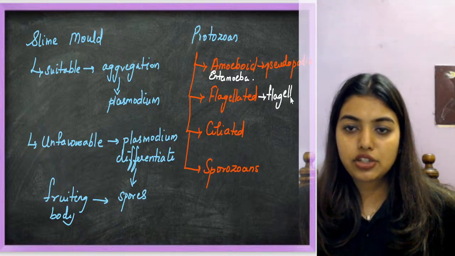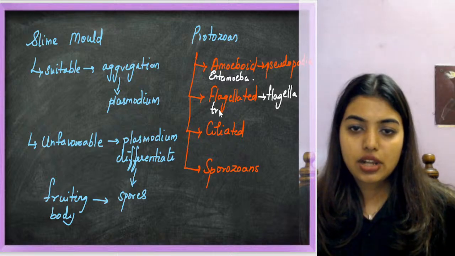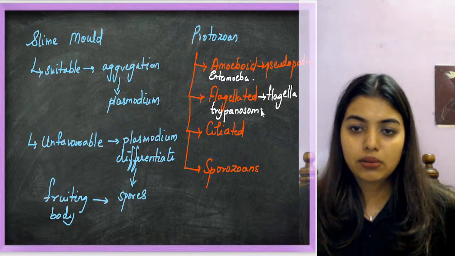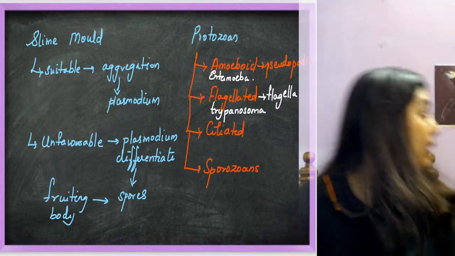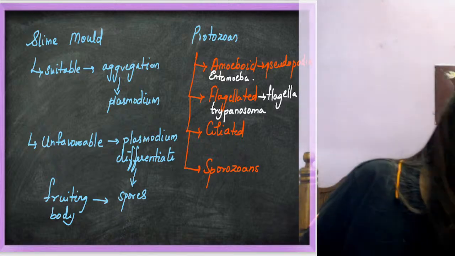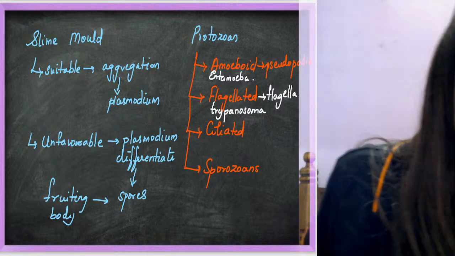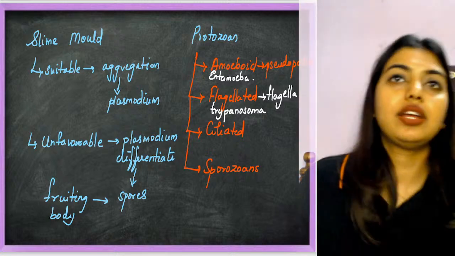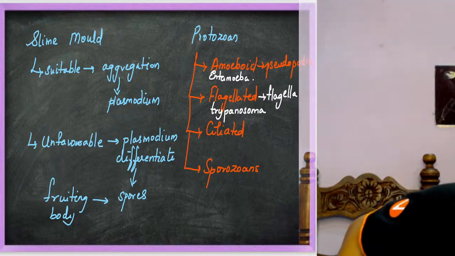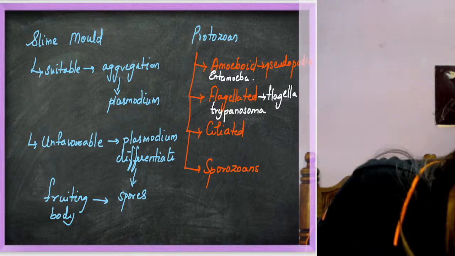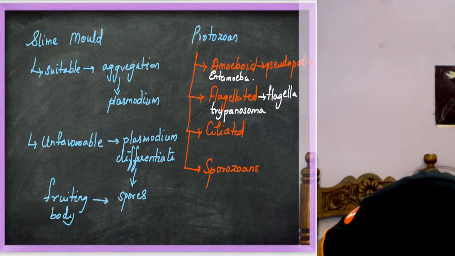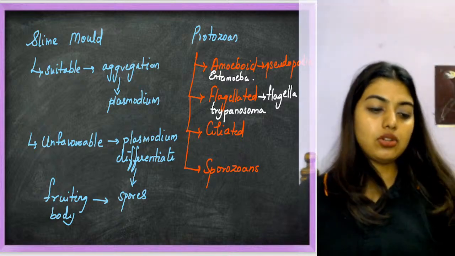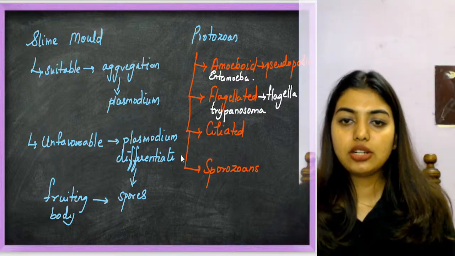The example is Trypanosoma. Okay, flagella, Trypanosoma.